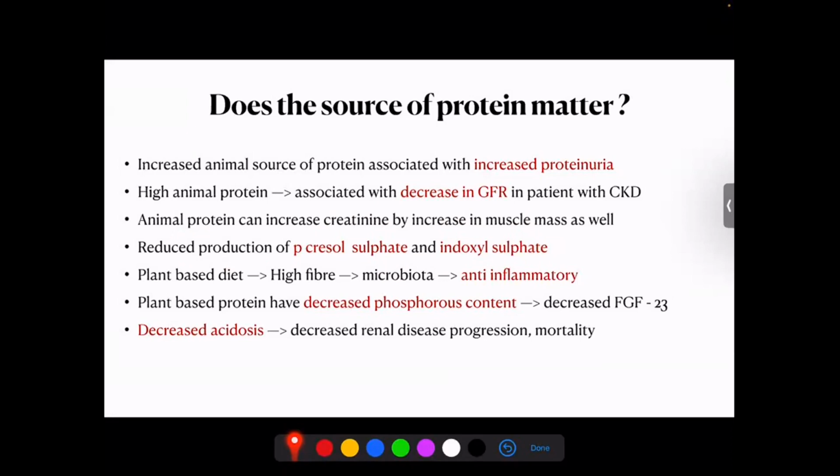Plant protein also has high fiber, and this high fiber will result in the microbiota producing more anti-inflammatory chemicals rather than pro-inflammatory chemicals, and hence can decrease the inflammatory milieu in a patient with CKD. Plant-based protein also has decreased phosphorus content, and hence a favorable profile on metabolic bone disease. And plant protein also decreases acidosis, and this decrease in acidosis will result in decreased renal progression and mortality.